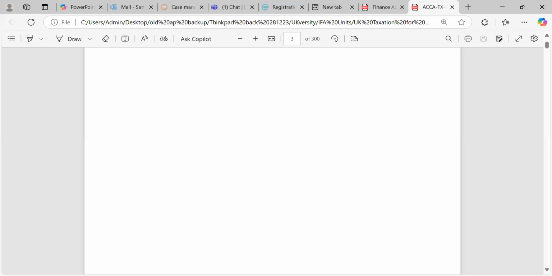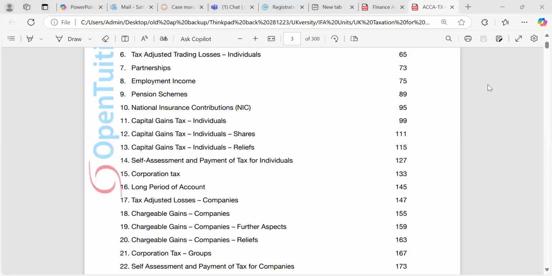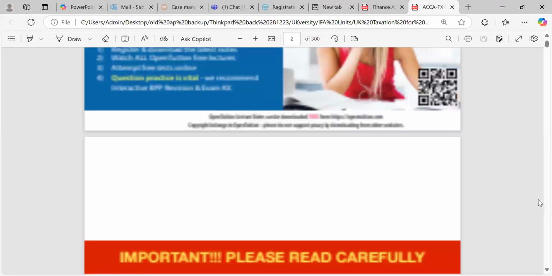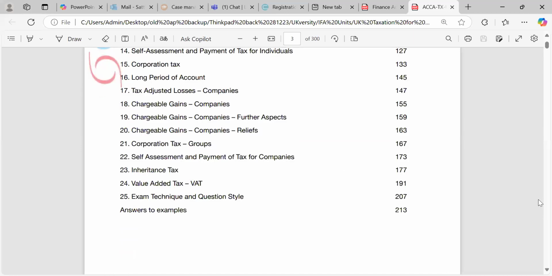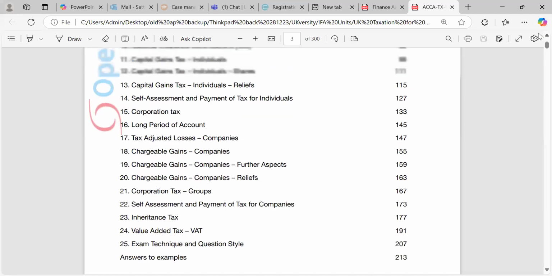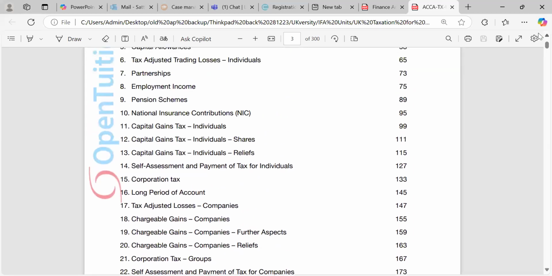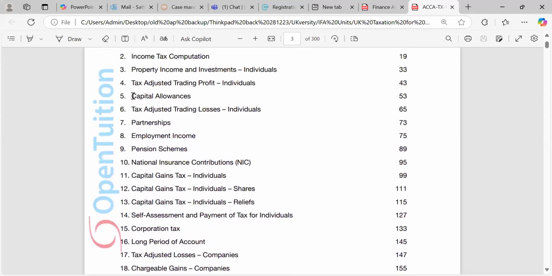Okay, if you are looking at the written down allowance, which is capital allowance, so capital gain and allowance, you have to look within this handout, and you can include some examples for your assignment purposes. You will see the capital allowance given in chapter 5, page 53, and you can pick an example to include, or if you want to do practice and look around the scenarios, you can as well.